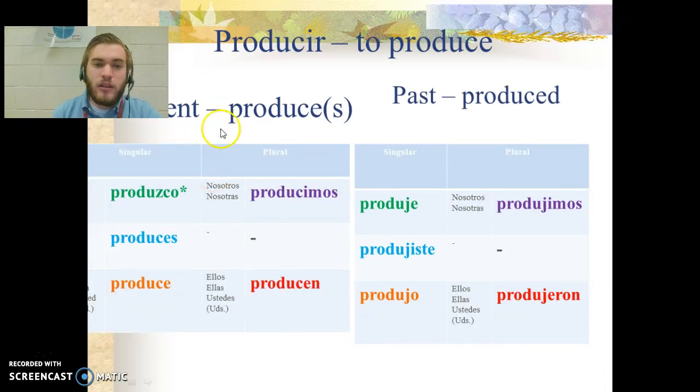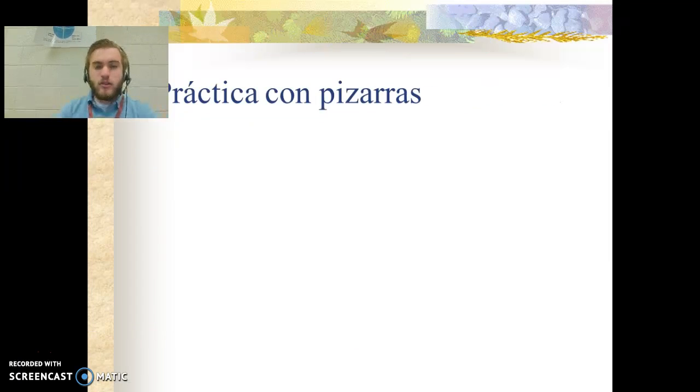Comparing present with preterite. In present tense, any verb that ends in cer or cir, like conocer or producir, is going to change a little bit. It's going to have a zc. So it's produzco, to keep that s sound, but everything else is normal: produces, produce, producimos, producen. Produce, he produces. Produjo, he produced.